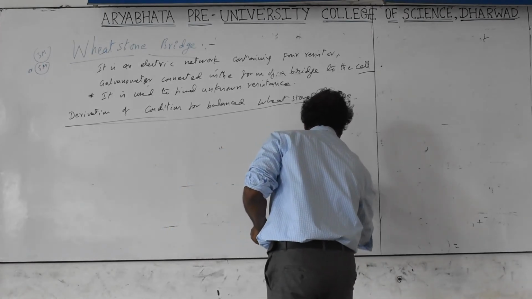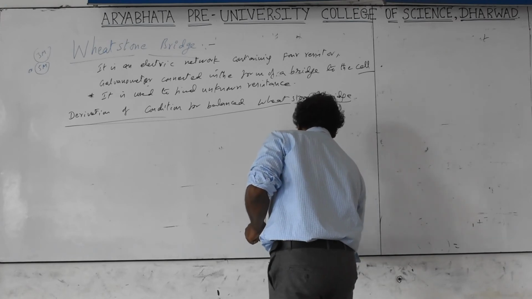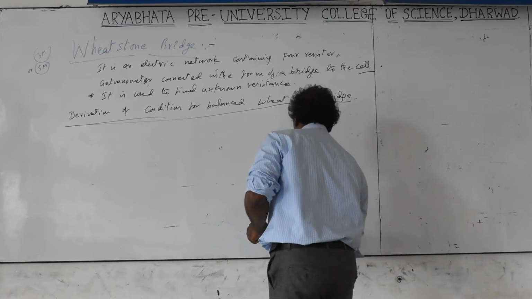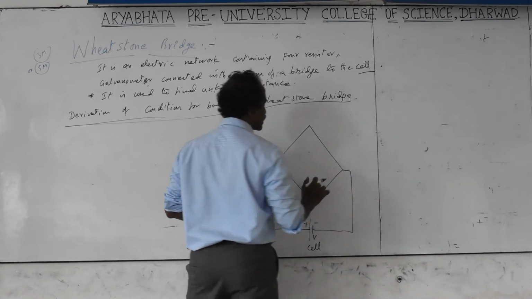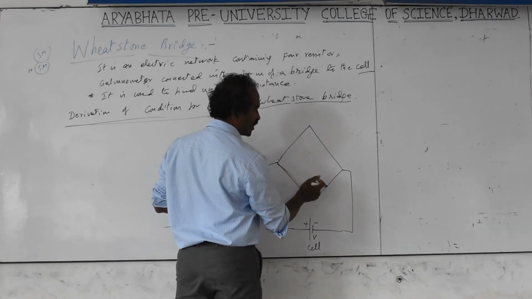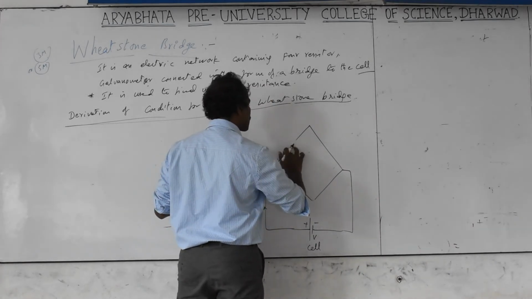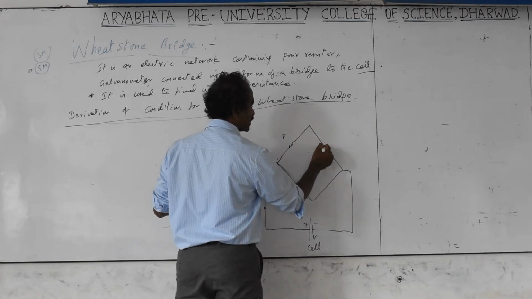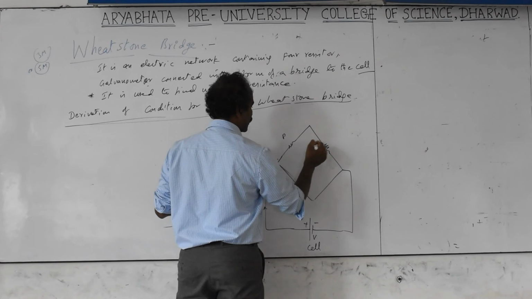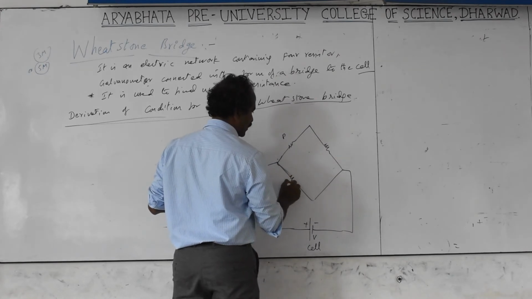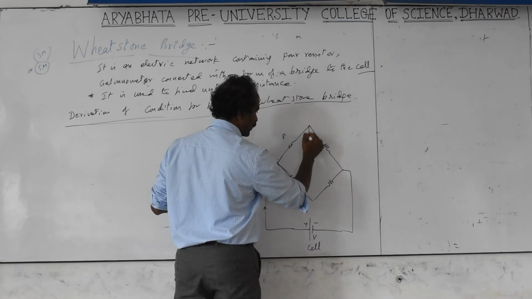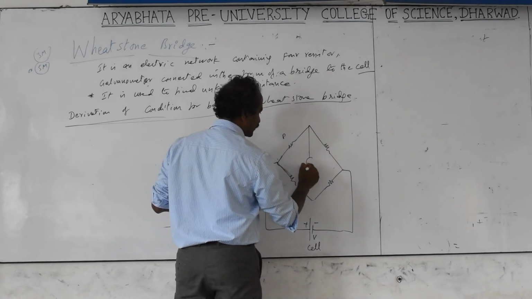Cell. For the resistance symbols you can take R1, R2, R3 like that, but I am going to give them as P, Q, R, S. This resistance is P, this is Q, R, and S. In the middle, we are going to connect one galvanometer.